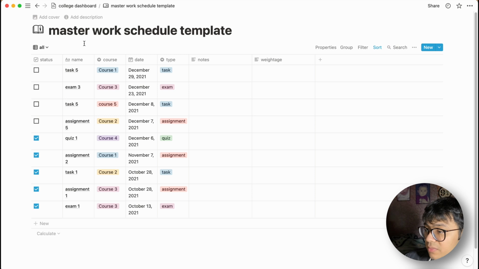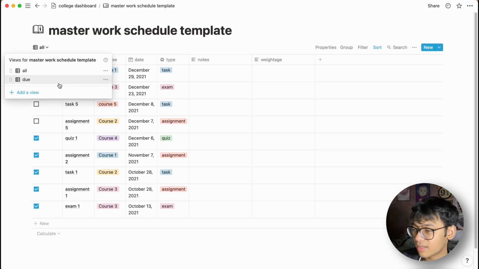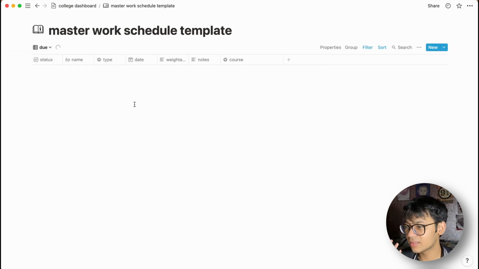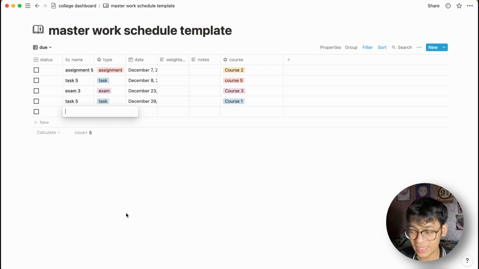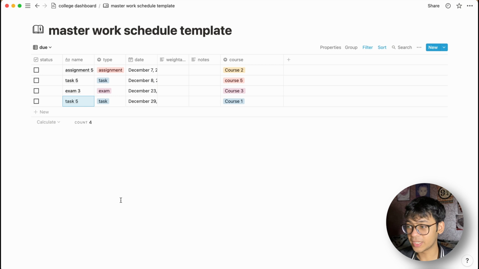Back in the masterwork schedule template, you can choose to see all the tasks, or you can just choose to see the tasks that are due. And you can create a new task here as well. It's the same process. As I said, you can create a task anywhere you want. It doesn't make a difference.